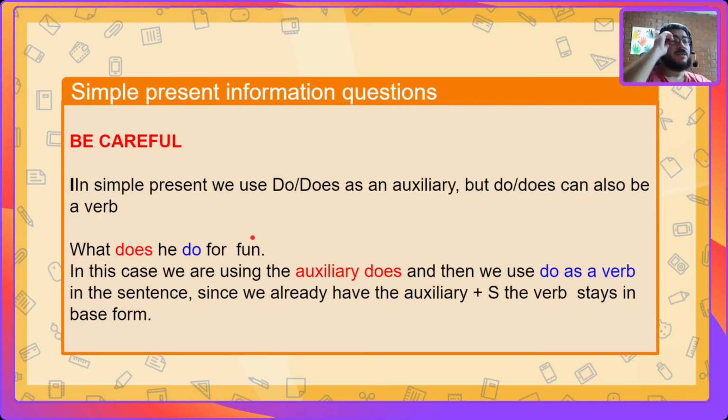Be careful. In simple present, we use do or does as an auxiliary, but do and does can also be a verb. We already discussed this. And here we have an example. What does he do for fun? In this case, we're using the auxiliary does, and we use the verb do, okay, in the sentence. See, we already have the auxiliary with s, does. The verb do stays in its base form.